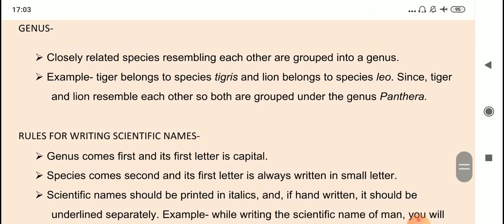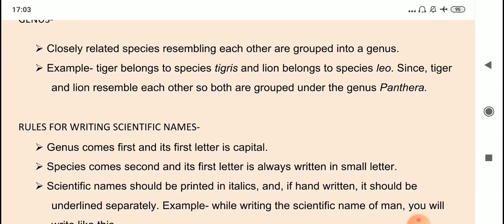And through their external appearance, you can tell also, children, that these lion and tiger, they are closely related species, all right? That is why they come under the same genus. Now, basic idea you have got about nomenclature, binomial nomenclature, right?